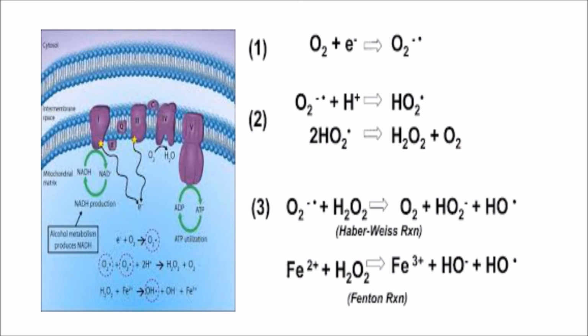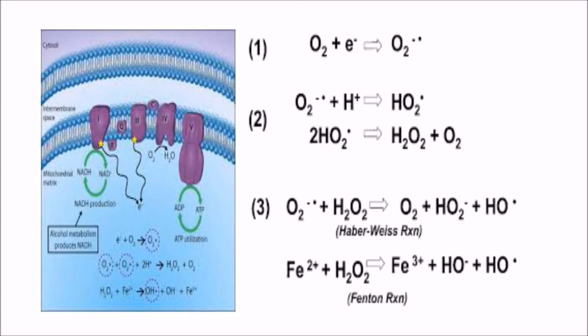However, complex 1 and complex 3 can act as locations for leakage of electrons. Only 3% leakage occurs. That means those 3% of electrons do not pass through the electron transport chain and they are leaked directly into the matrix, and in the matrix that electron is received by oxygen and there is no hydrogen.